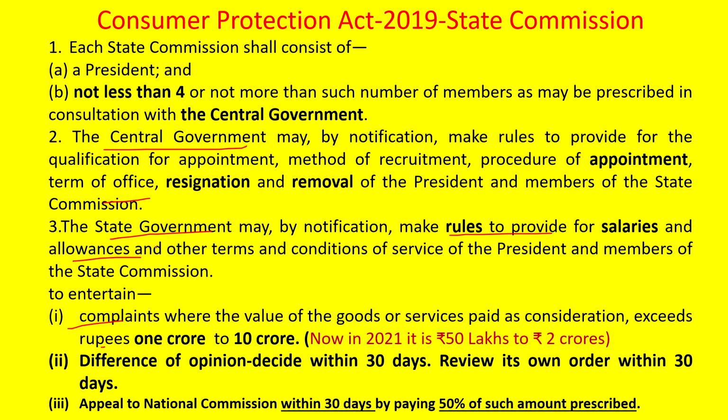And as already told, the state commission can review its own order within 30 days. An appeal can be made to the national commission if the consumer is not satisfied with the order given by the state commission. He can prefer an appeal within 30 days by paying 50% of the amount of claim prescribed.